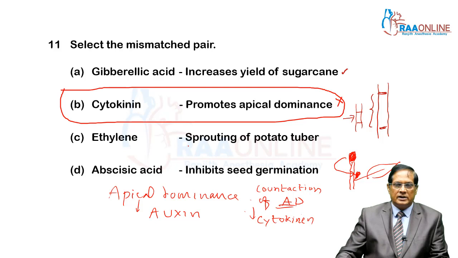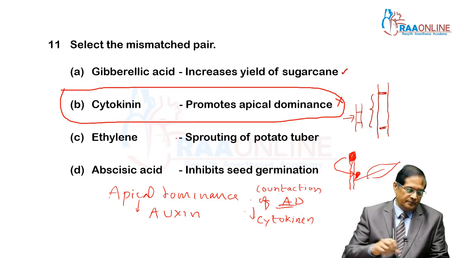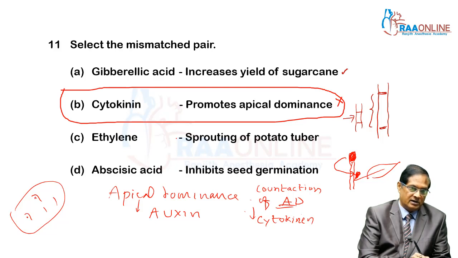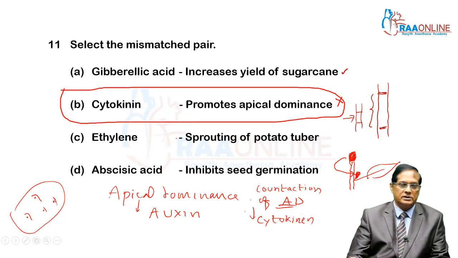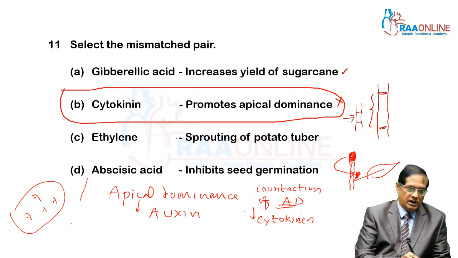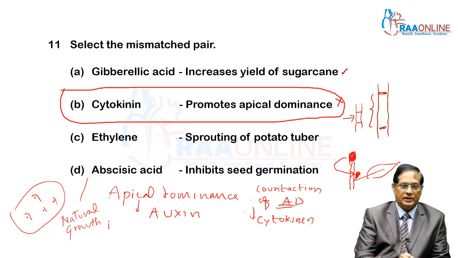Ethylene responsible for sprouting of potato. This is a potato tuber, and these are the eyes over the potato. In the eyes, lateral buds or axillary buds are present, and ethylene induces their sprouting. Then the last one, ABA, natural growth inhibitor.